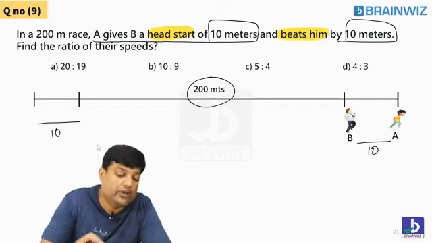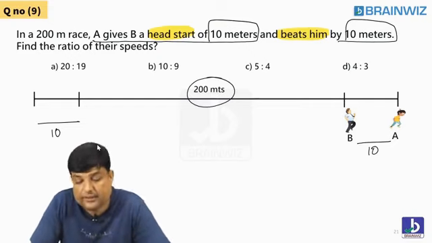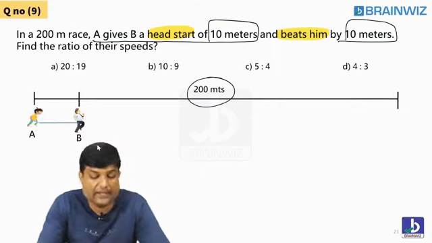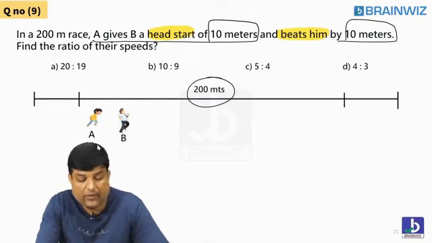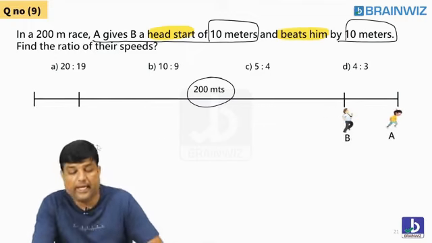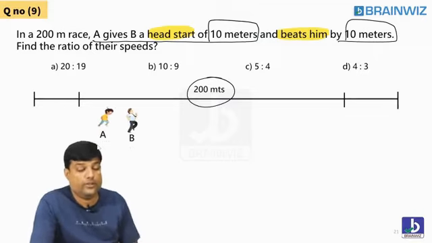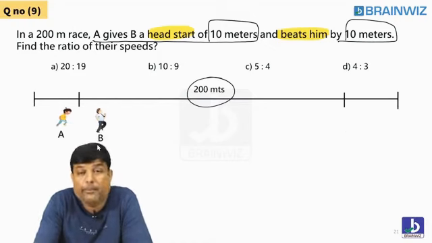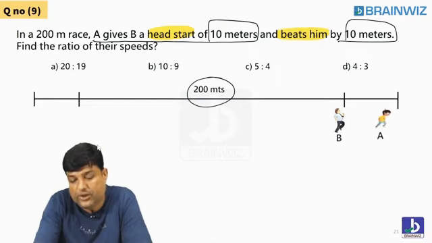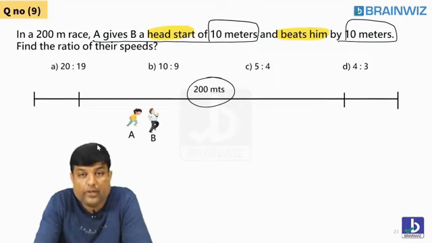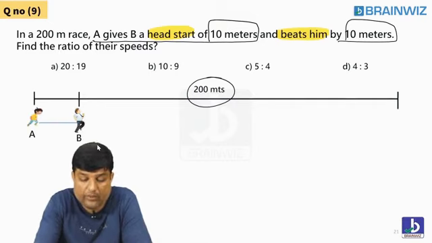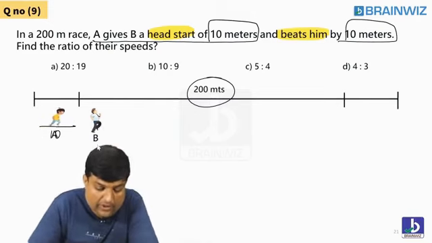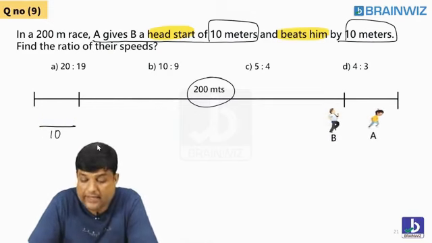Are you understanding, everybody? So students, do you think what is the distance covered by A? Any idea, students? What's the distance covered by A? Let's see here. A covered how much? 200 meter. Check it out here. A covered 200 meter. Same time, students. A covered 200 meter. Same time. B covered how much? Check it out here. When A covered 200 meter, B did not cover 200 meter. Are you understanding, everybody? Gap here is 10 meter.